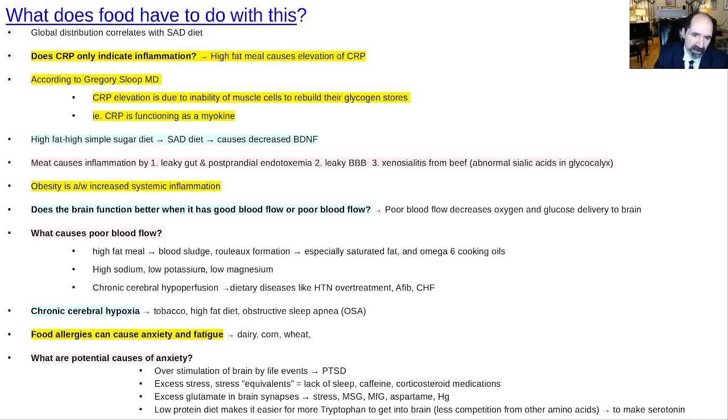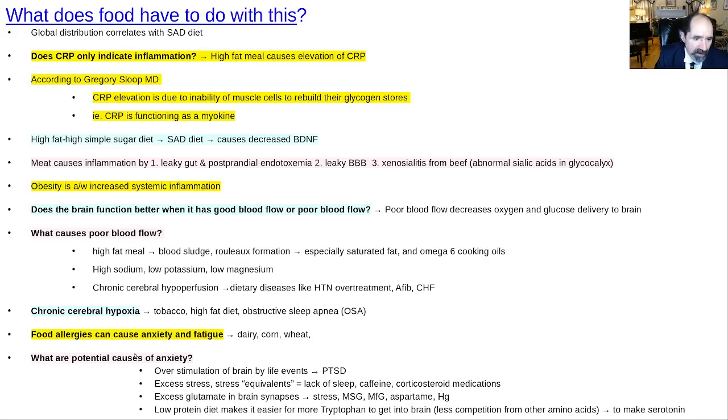Vasoconstriction from eating omega-6. Vasoconstriction from eating sodium. Omega-6 cooking oils will cause problems like lipid peroxidation. Omega-3 oils can also cause lipid peroxidation problems. That's why I'm not a fan of supplementing with them. The type that comes in plant foods has fewer double bonds, so they're less likely to run into problems with lipid peroxidation than the fully extended DHA, for example. Chronic cerebral hypoperfusion, yeah. Chronic cerebral hypoxia from things like tobacco, high-fat diet, sleep apnea. All those things are impairing brain function and are going to potentially lead to mood problems.